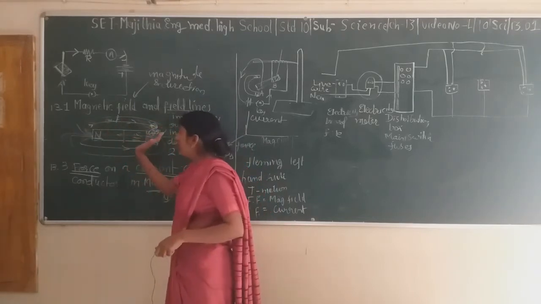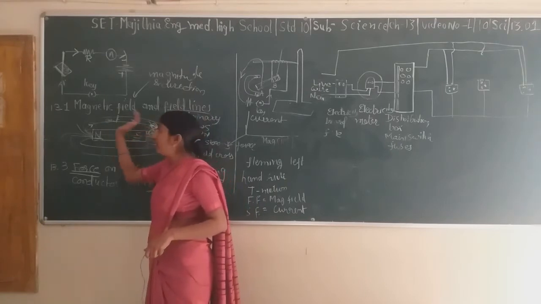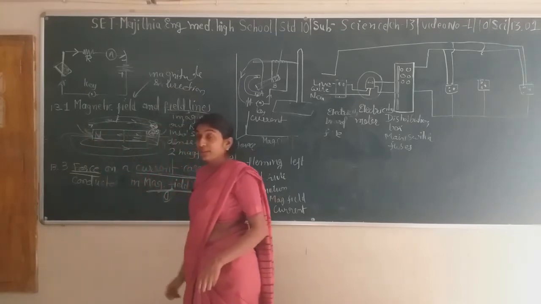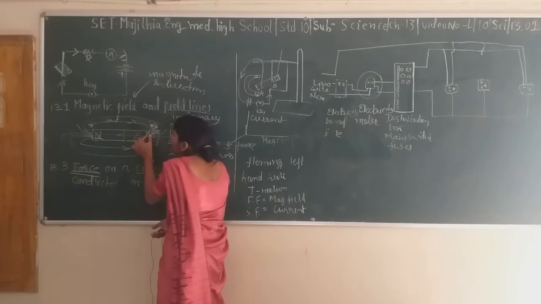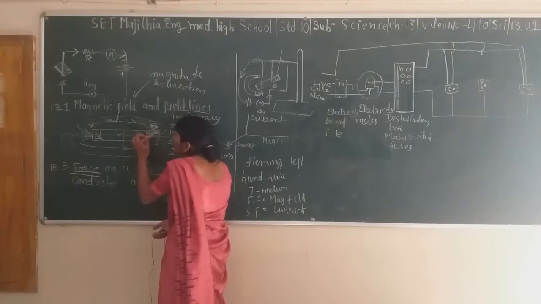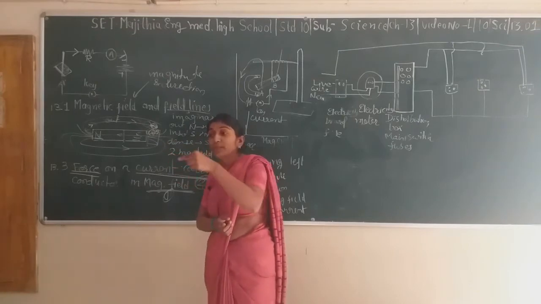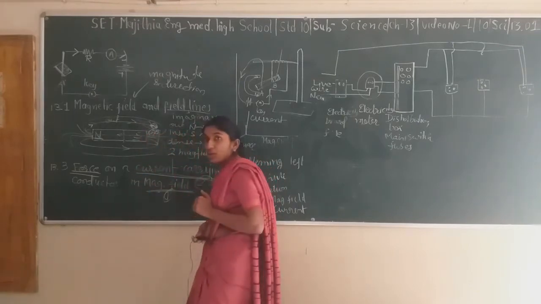You will see that at the South Pole it is showing the direction exactly opposite to it. In the North direction it is showing the direction exactly towards the north. So if we place a magnetic needle over here, it will show the direction. Whatever direction it is showing, you are supposed to put a dot at that particular point.